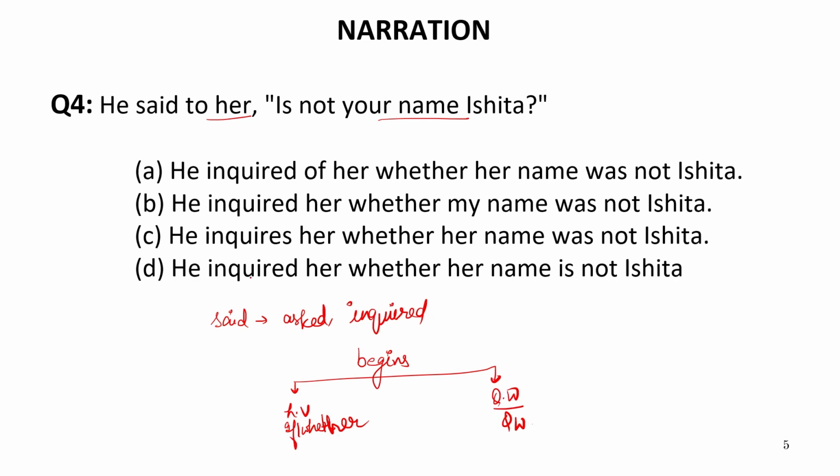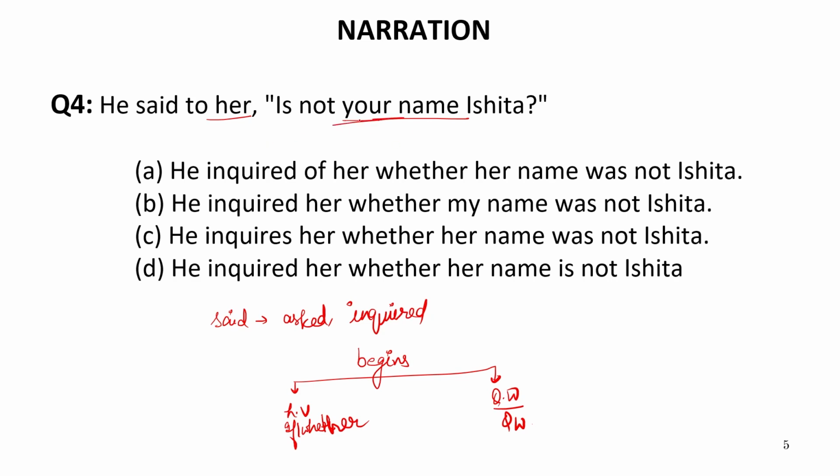And also, the interrogative structure of the sentence will be converted into a declarative statement or assertive sentence when we convert it into an indirect speech sentence. So, these three patterns should be kept in mind while we are converting a sentence of direct speech into indirect speech if it is an interrogative structure. So let us see the options.